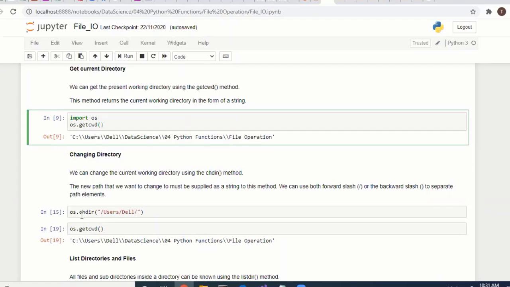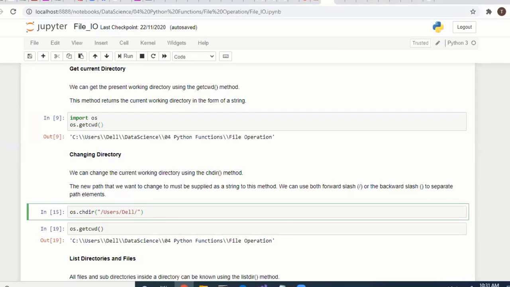If you want to change the directory, you can use chdir.